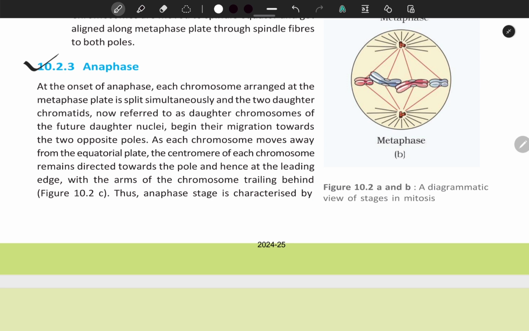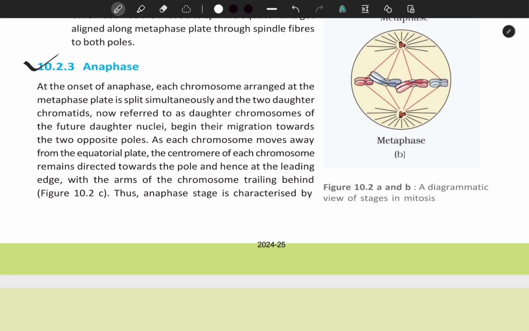10.2.3 Anaphase. At the onset of anaphase, each chromosome arranged at the metaphase plate is split simultaneously, and the 2 daughter chromatids, now referred to as daughter chromosomes of the future daughter nuclei, begin their migration towards the 2 opposite poles. As each chromosome moves away from the equatorial plate, the centromere of each chromosome remains directed towards the pole and hence at the leading edge, with the arms of the chromosome trailing behind.